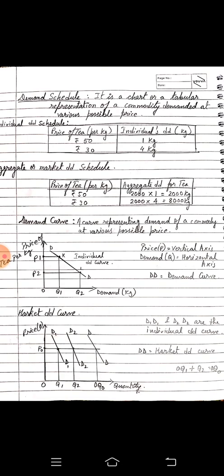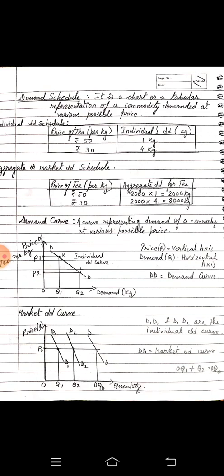On the left hand side we can see the vertical axis is telling us about the price, and the horizontal axis is telling us about the demand. And DD means the demand curve. So as the price is decreasing, the demand is increasing. So as the price is decreasing, the quantity demanded for that commodity is also increasing.